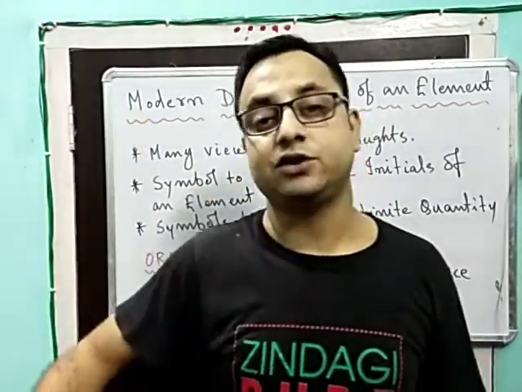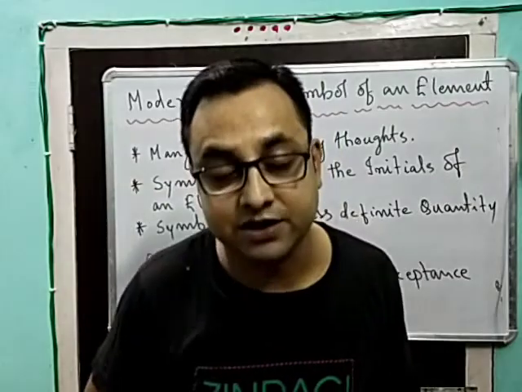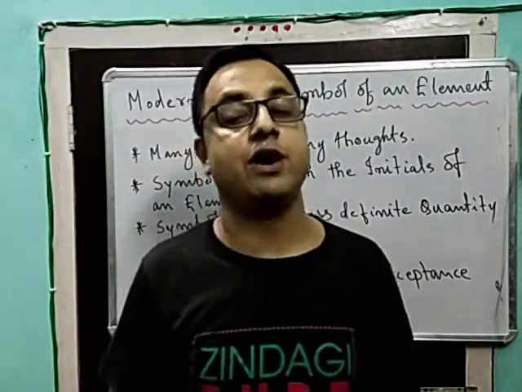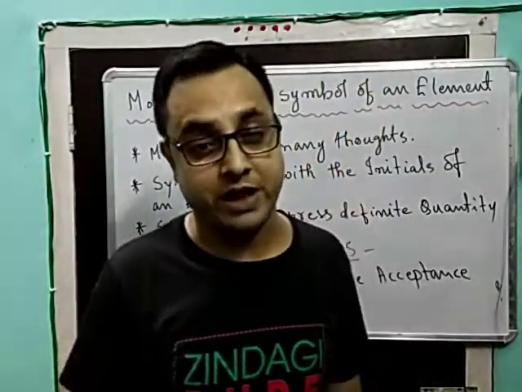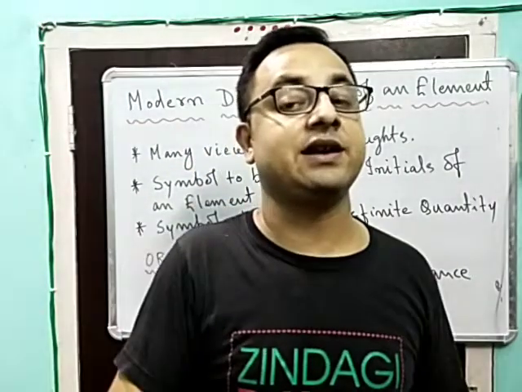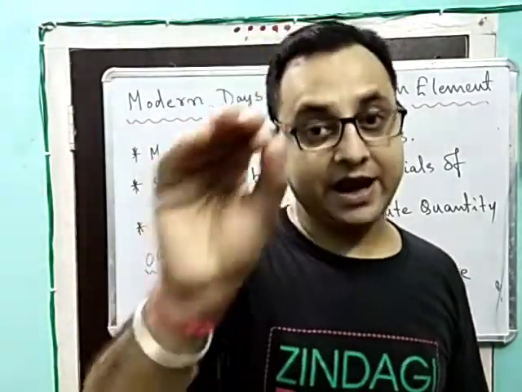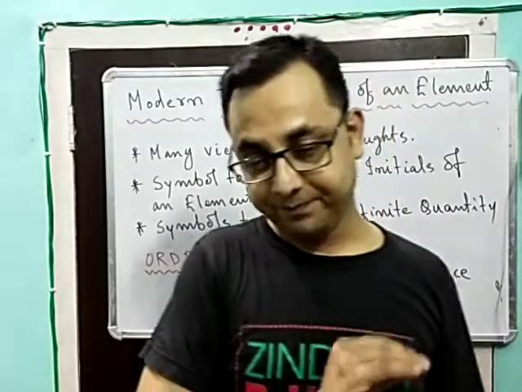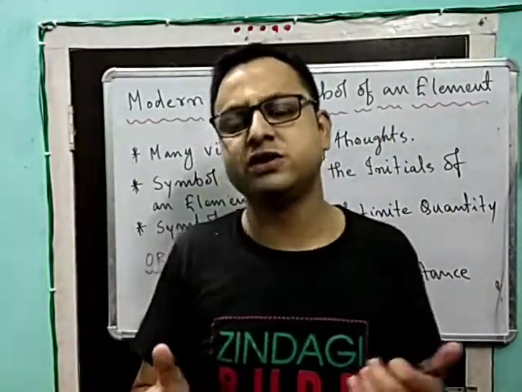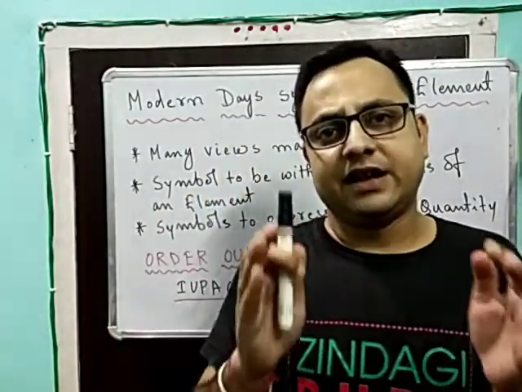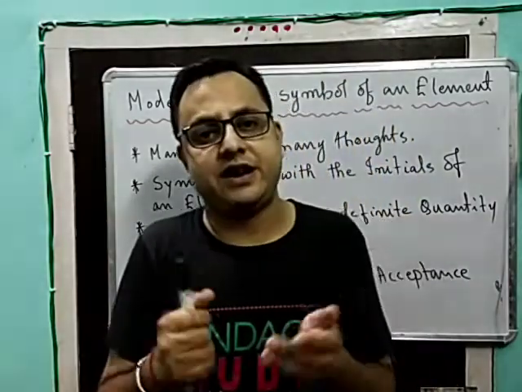And further, the newer elements that would be discovered from time to time have to undergo certain rules and regulations before giving a name to that particular element.